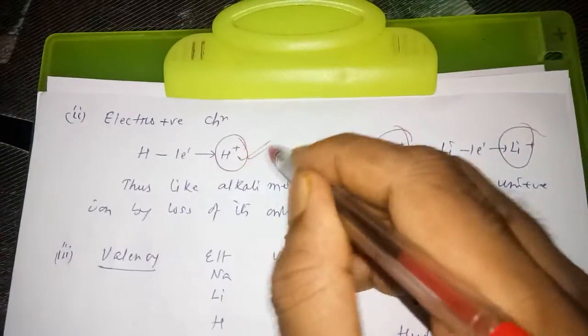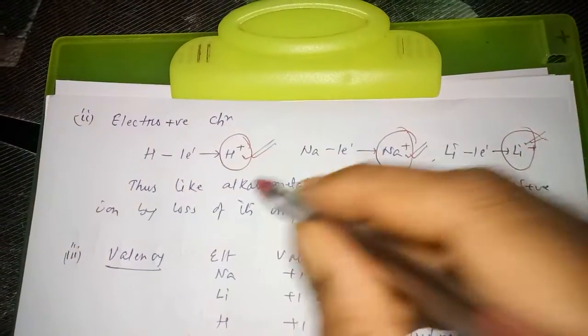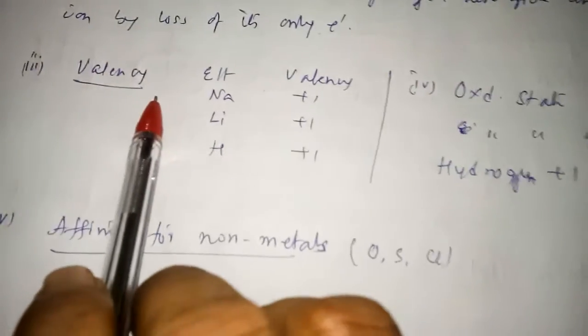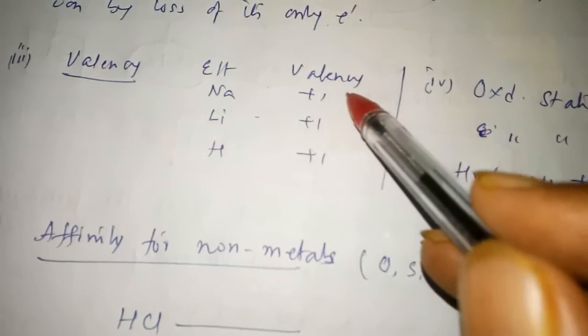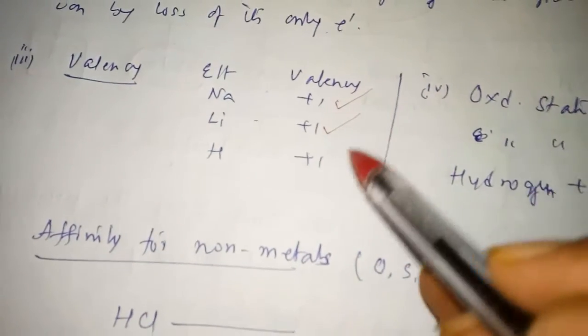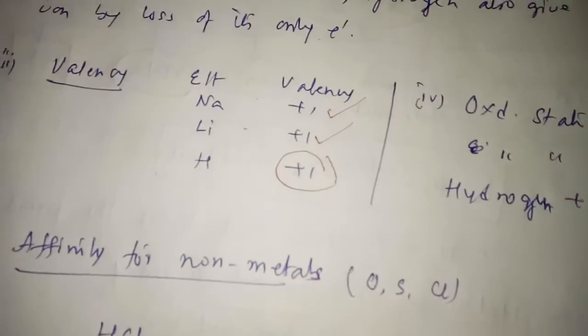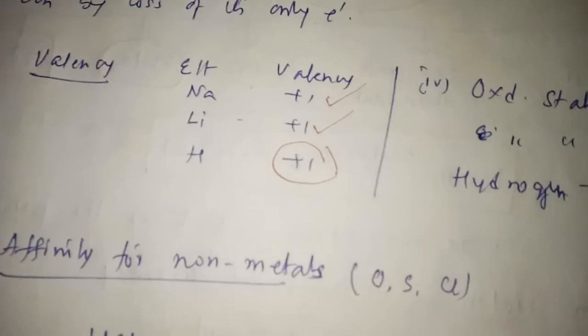So hydrogen, like the alkali metals such as sodium and lithium, forms a unipositive ion. Now next point is valency. Sodium has valency +1, lithium has valency +1, hydrogen also has valency +1. So the electrovalency of hydrogen is +1.